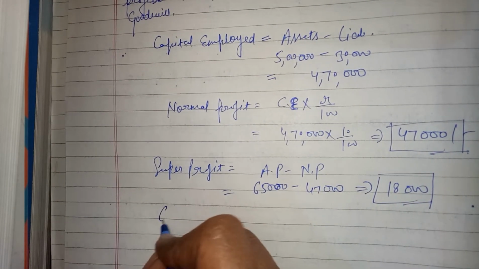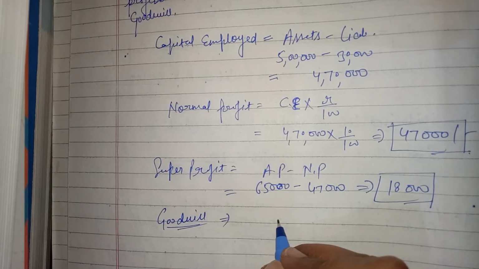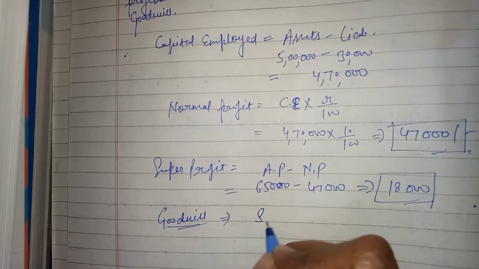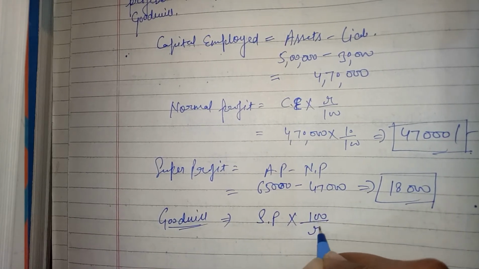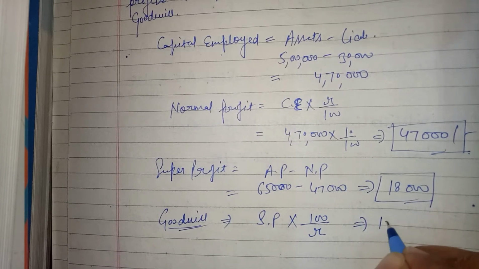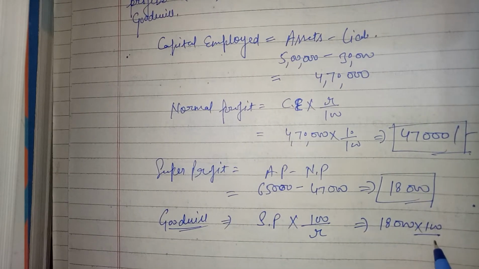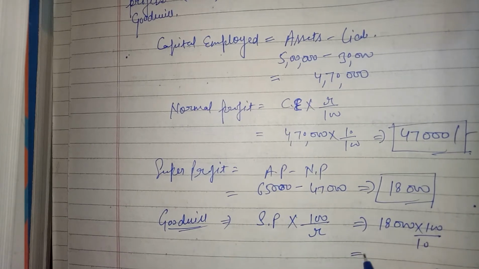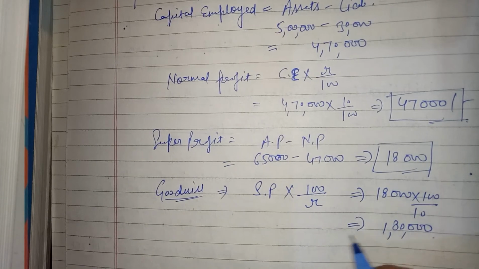Then goodwill, according to the capitalization of super profit method, is super profit into 100 upon rate. Super profit is 18,000, 100 upon rate 10, 1,80,000. Clear?